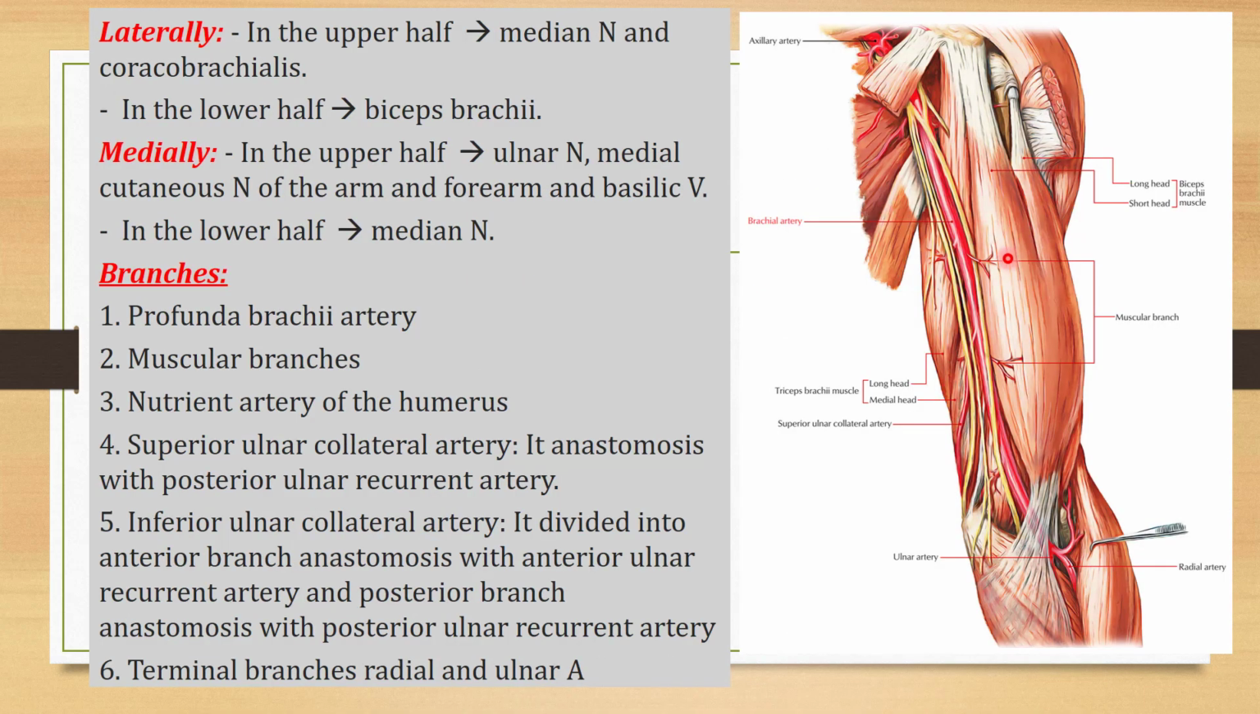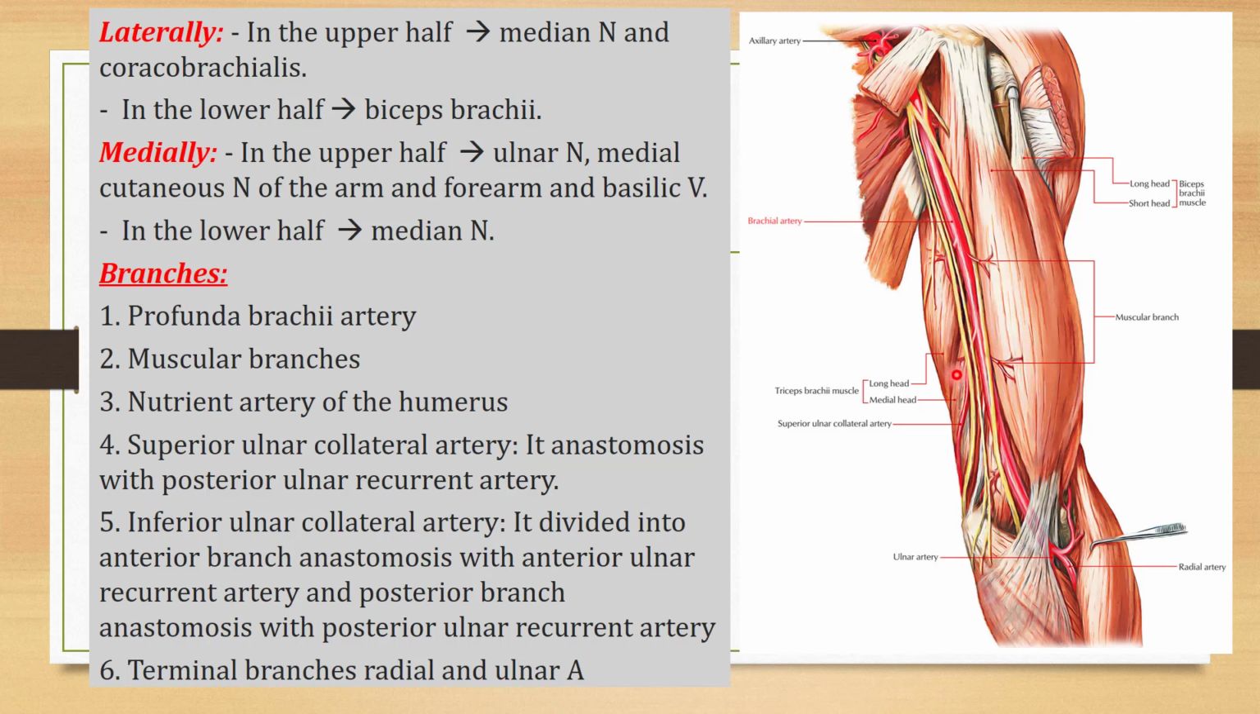Now, what are the structures which are present laterally? In the upper half, you can see here the median nerve is present laterally, and there is the coracobrachialis muscle which is present laterally. In the lower half, the biceps brachii muscle is present in the lateral part. So there are three structures which are present laterally. In the upper half, we have the median nerve and the coracobrachialis muscle, and in the lower half, we have the biceps brachii muscle, which is present lateral to the brachial artery.